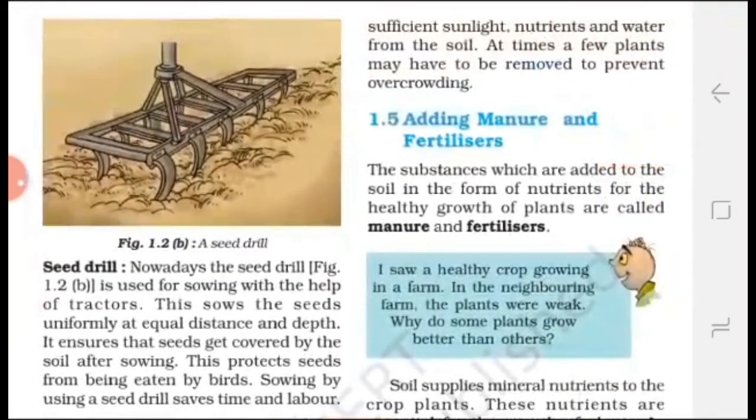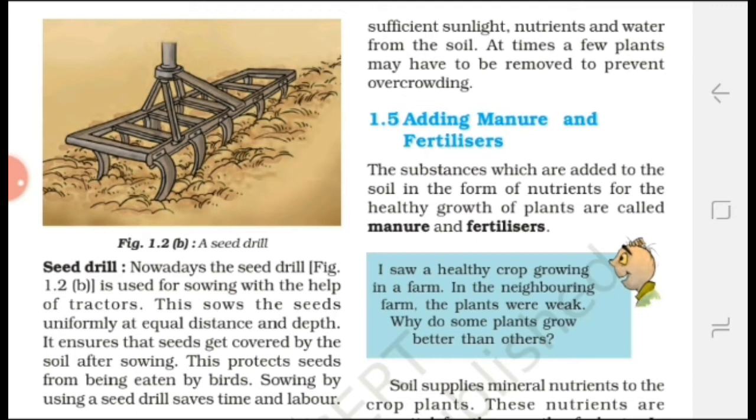What is manure? Manure is an organic substance obtained from the decomposition of plant and animal waste, and manure provides a lot of humus to the field because continuous growing of crops makes the soil poorer in certain nutrients. Therefore, farmers add manure to the field. Fertilizers. What are fertilizers?